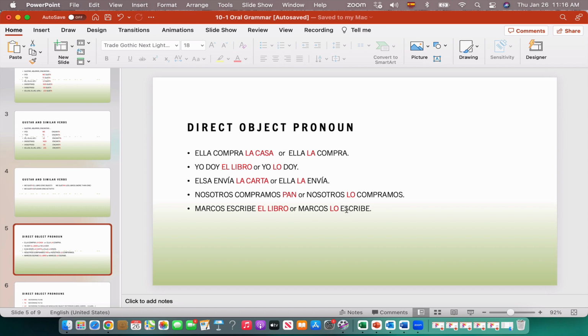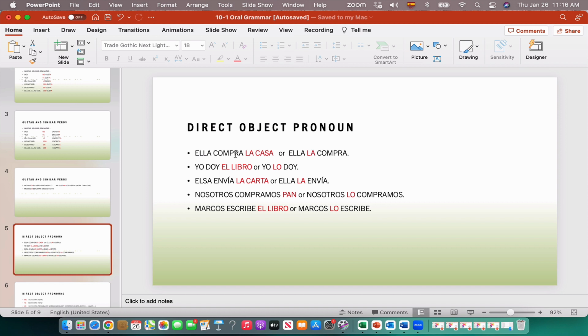Well, I'm going to explain to you the ones we need for specific situations, but I want to point out one more thing. In English, the direct object pronoun goes after the verb. In Spanish, you see that we put it in front in this particular situation. So in English, you will say, she buys the house, she buys it.